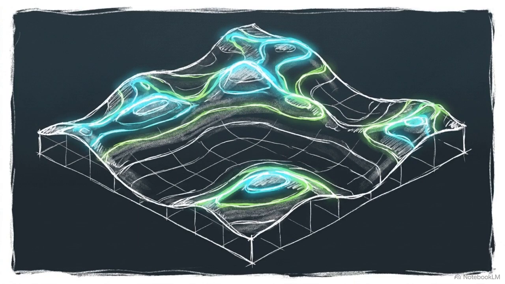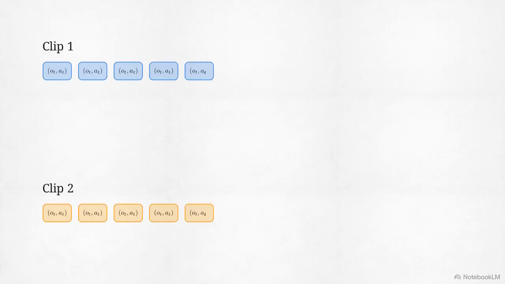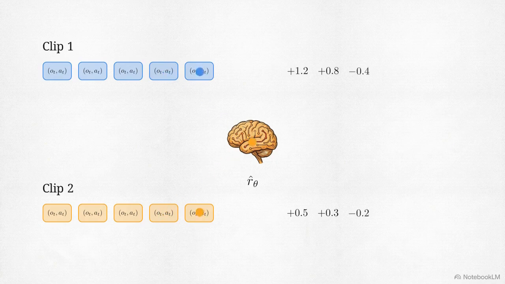The agent cannot optimize a binary preference directly. That classification data must be translated into a differentiable scalar reward. To do this, the system trains a reward model, denoted as R hat. This diagram shows how it works. A neural network is mapped over the agent's observation and action space. For each video clip, the model evaluates every step and sums the individual outputs to calculate an accumulated total reward for that entire trajectory. We end up with 2 values, R1 and R2.